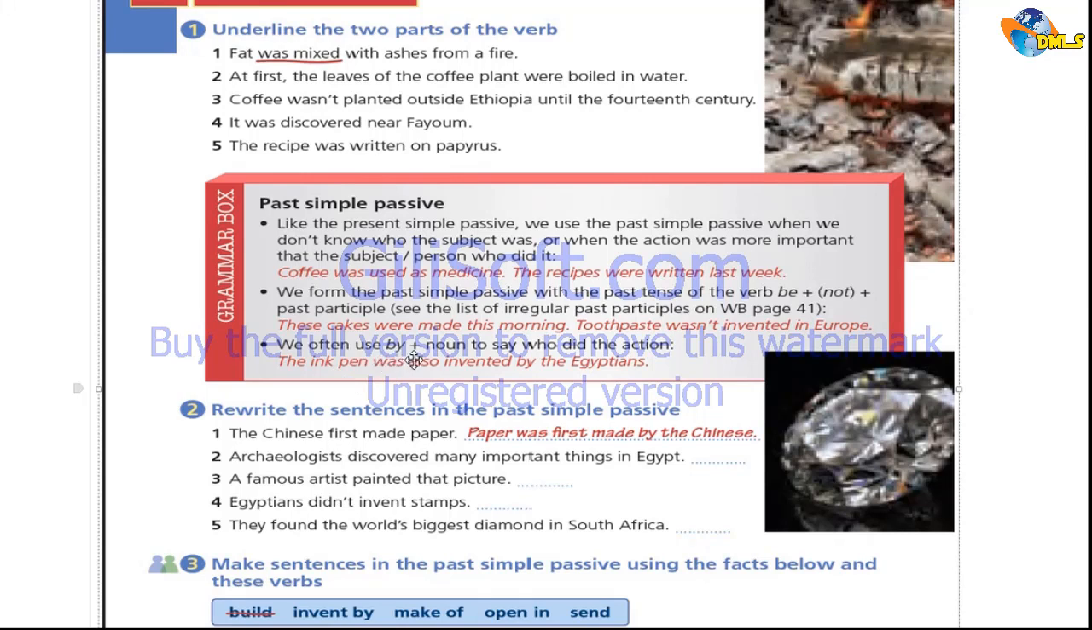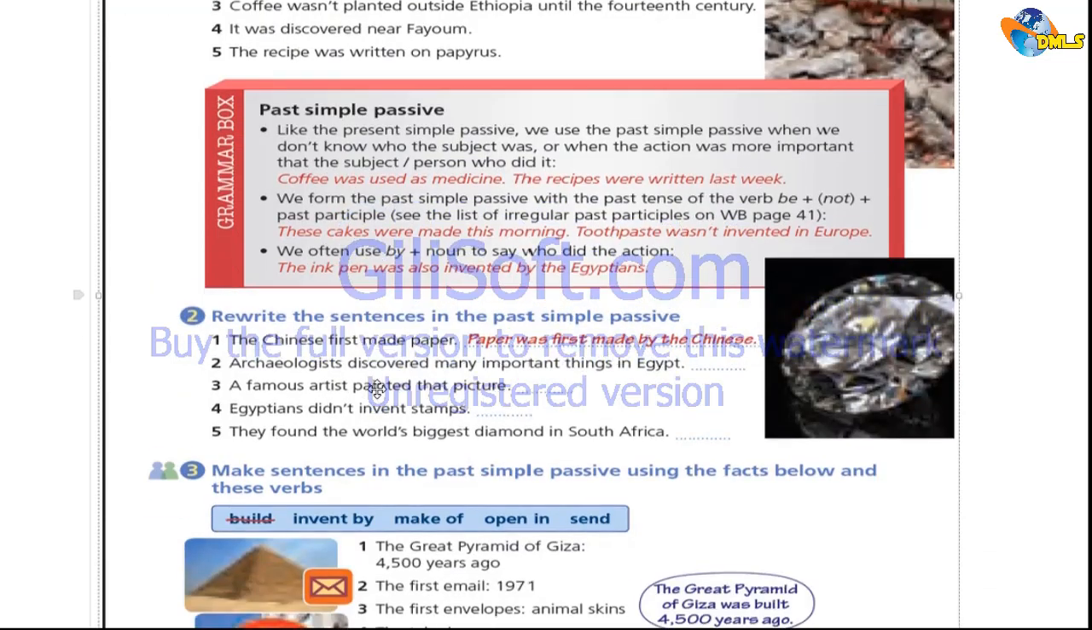We often use by plus the noun to say who did the action, and that's the real subject. The ink pen was also invented by the Egyptians. So the Egyptians are the ones who invented the ink pen. So if I said, Egyptians invented the ink pen, rewrite this sentence to build it into the passive form. I would say, the ink pen was invented by the Egyptians.